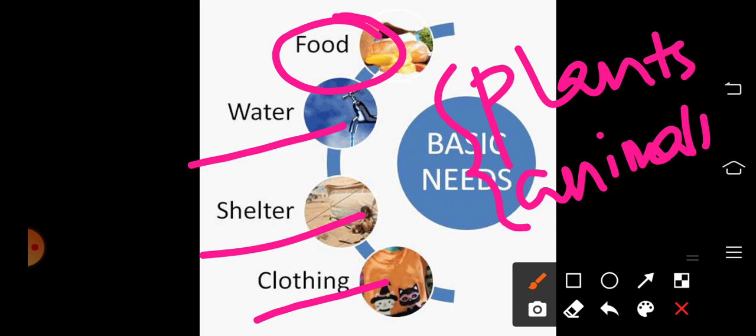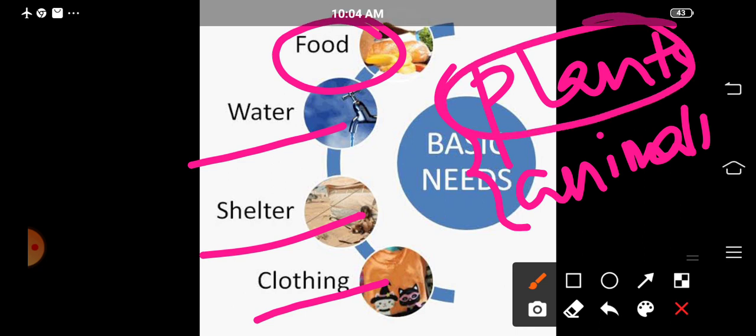So which among them is the producer? It is known as producer. Yes, plants, the green plants. So green plants are known as producers because they are making the food. And we, the human beings and animals, are depending on them for our food. Isn't it? So let us have a look about food.